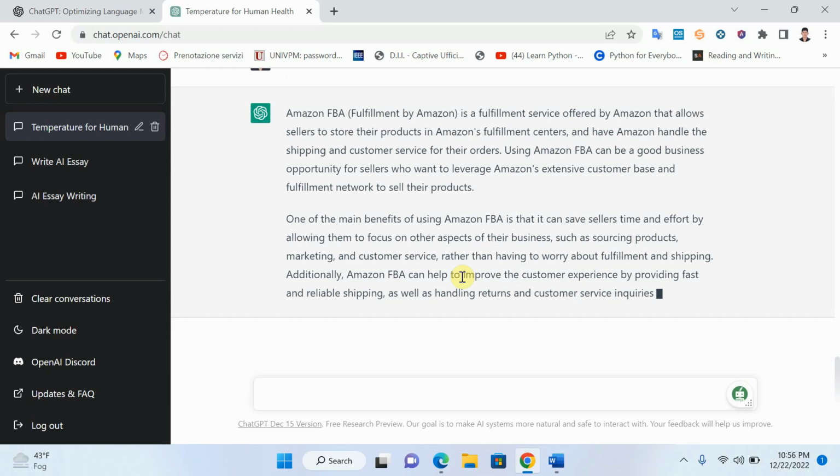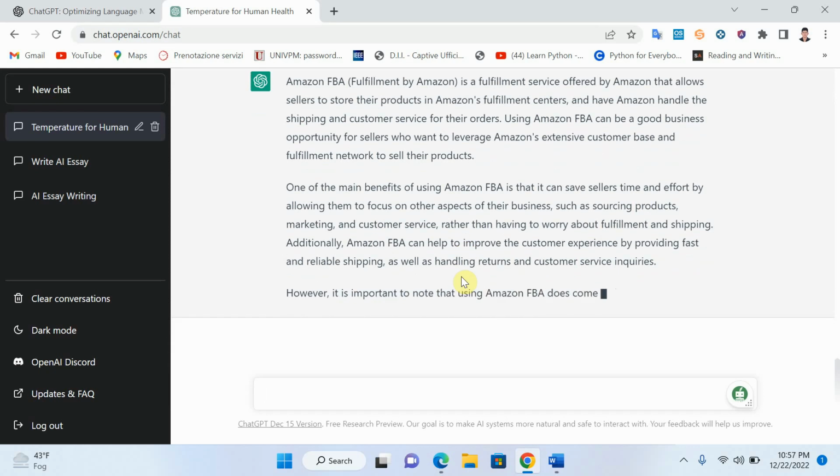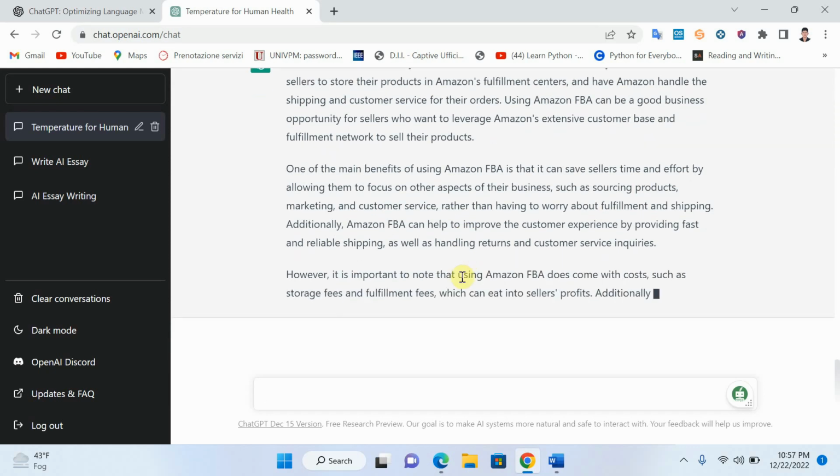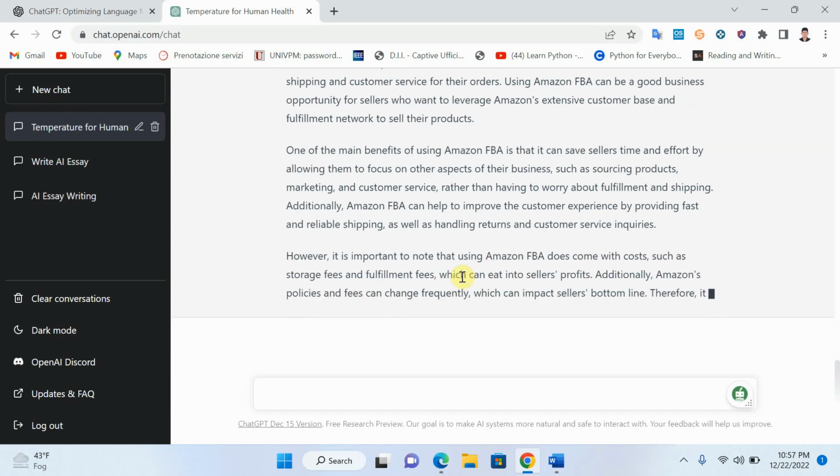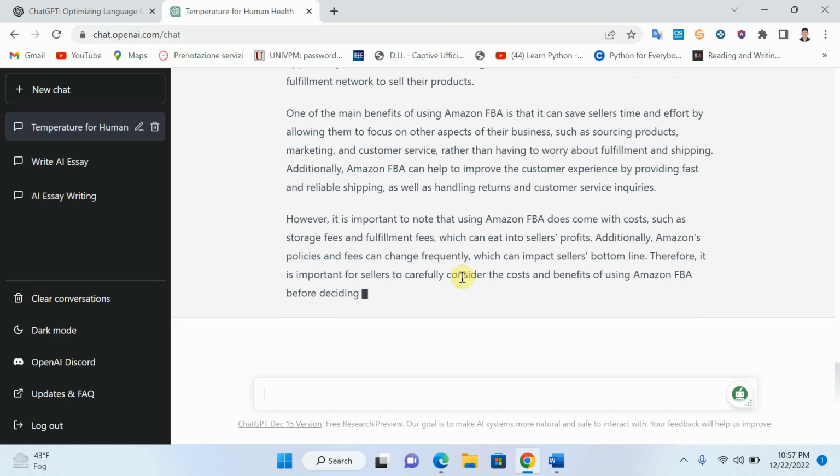You can see we tried asking different types of questions about business, about AI, about human health. So it's trying to explain each and everything. You can use this tool to write your blogs, because this is a free plagiarism paragraph.